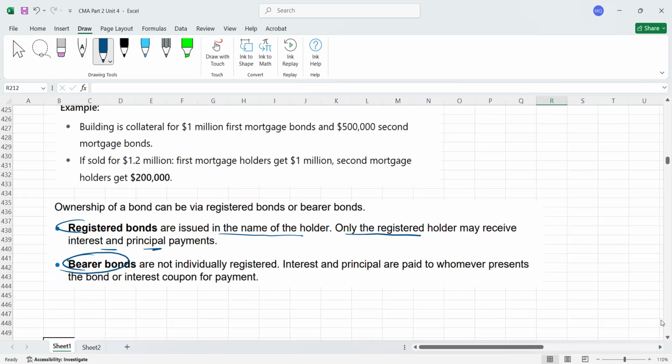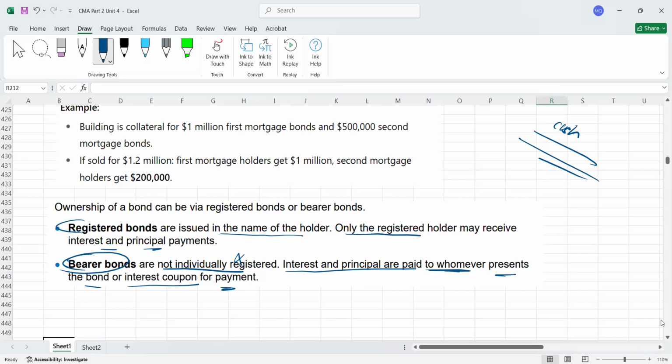Now the bearer bond is like this. For example, you got a check, and on the check it's written cash, it's not by name, it's a cash check. So if I have that check, I can get the cash. If you have the check, you can get the cash. That's the bearer bond. Bearer bonds are not individually registered. Interest and principal are paid to whomever presents the bond or the interest coupon for payment. Whoever holds that bond will get the interest.